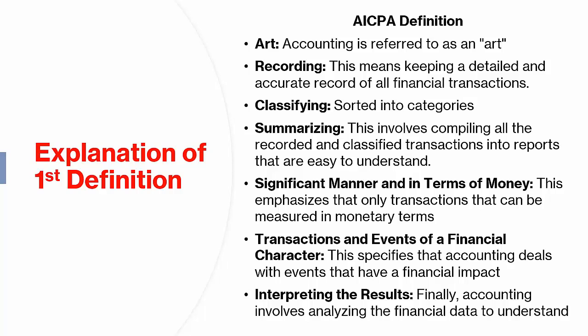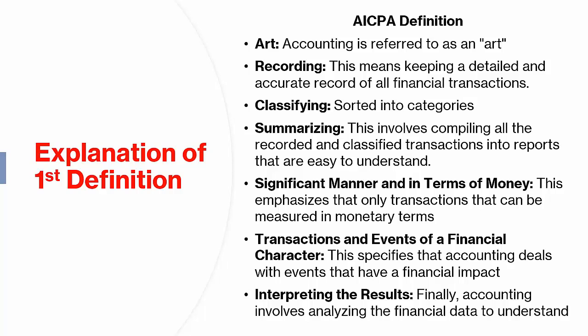4. Summarizing. This involves compiling all the recorded and classified transactions into reports that are easy to understand. This usually means preparing financial statements like the income statement and balance sheet. 5. Significant manner and in terms of money. This emphasizes that only transactions that can be measured in monetary terms and are significant to the business are recorded. 6. Transactions and events of a financial character. This specifies that accounting deals with events that have a financial impact on the business, like sales, purchases, salaries, etc.